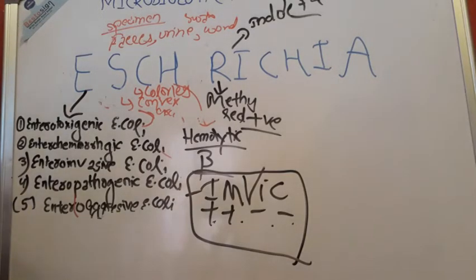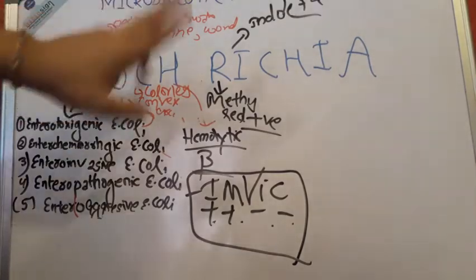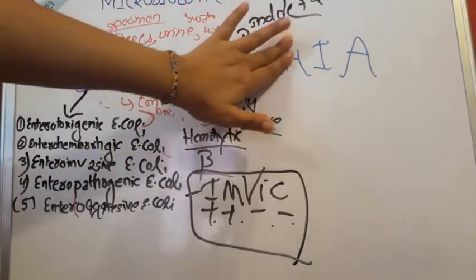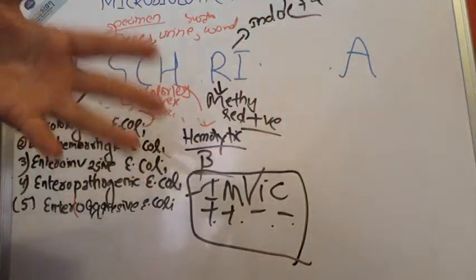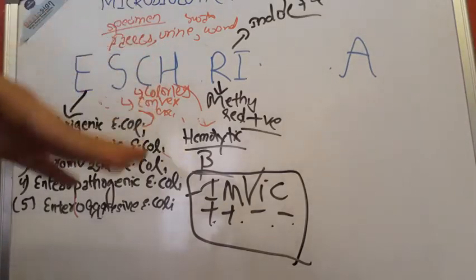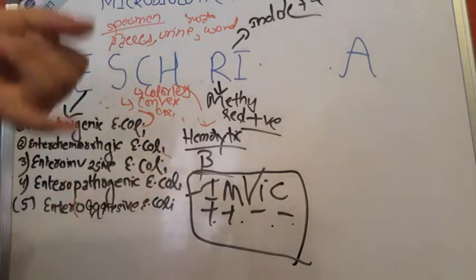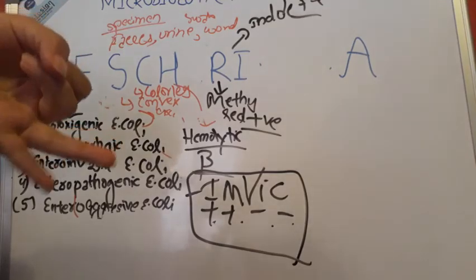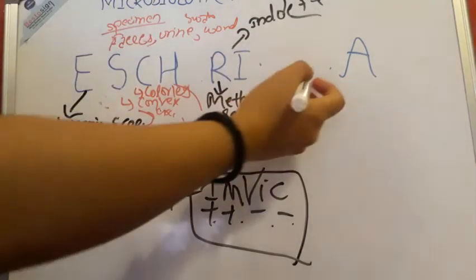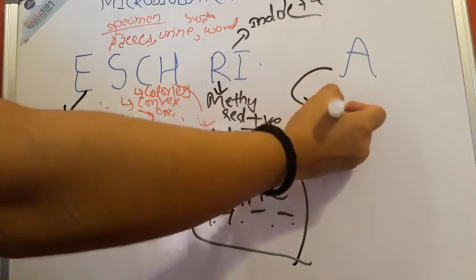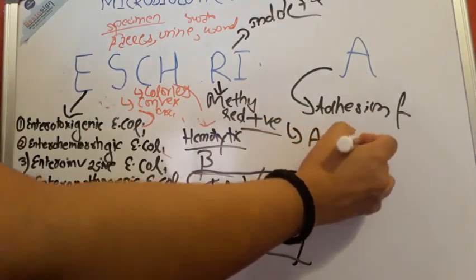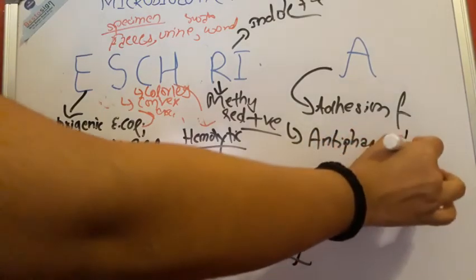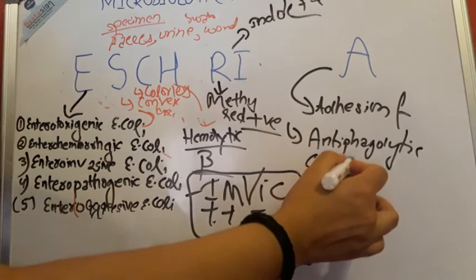So we have already made a mnemonic from C, H and I. So again we don't need the C, H and I of E. coli. Do not get confused with the repeated words. Now there is A. From A we get to know about the virulence factors. Adhesion factors and antiphagocytic capsule are the virulence factors of this E. coli. So adhesion factor, and the next one is the antiphagocytic capsule.